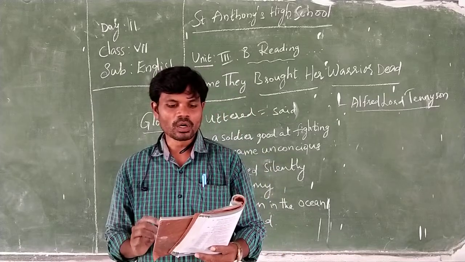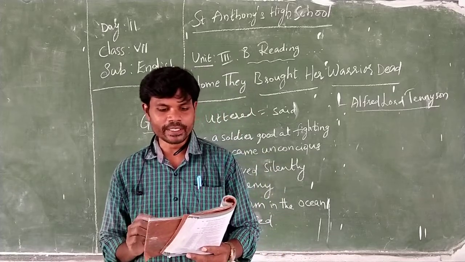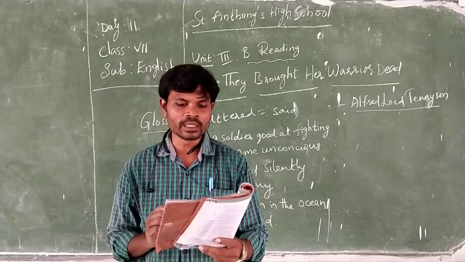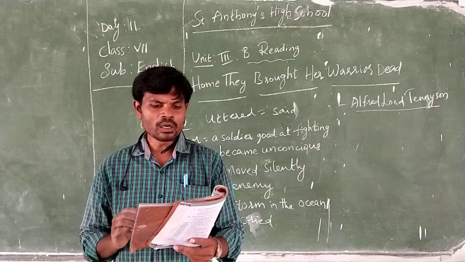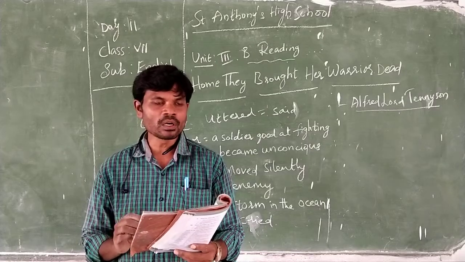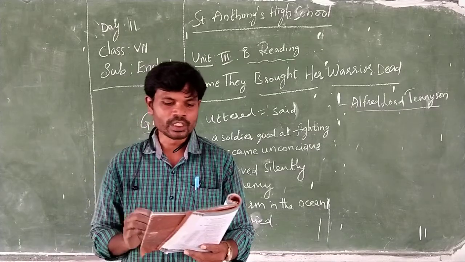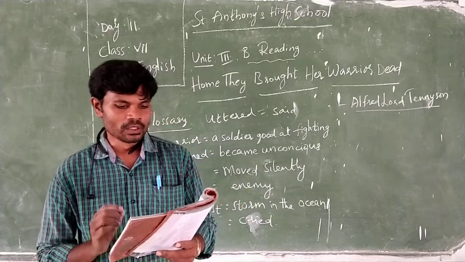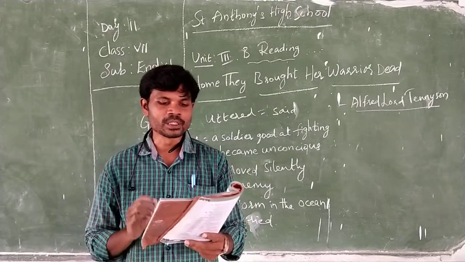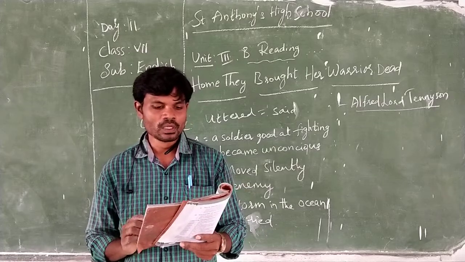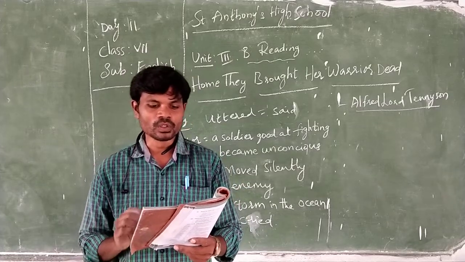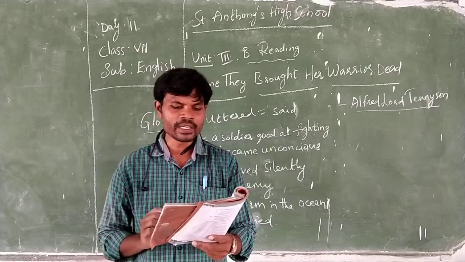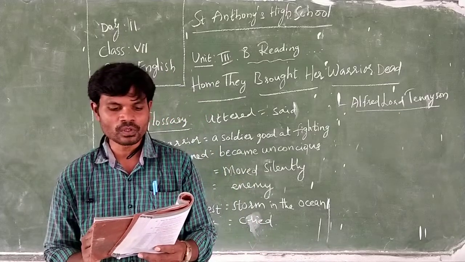Home they brought her warrior dead, she nor swooned nor uttered a cry. All her maidens watching said, she must weep or she will die. Then they praised him soft and low, called him worthy to be loved, truest friend and noblest foe.